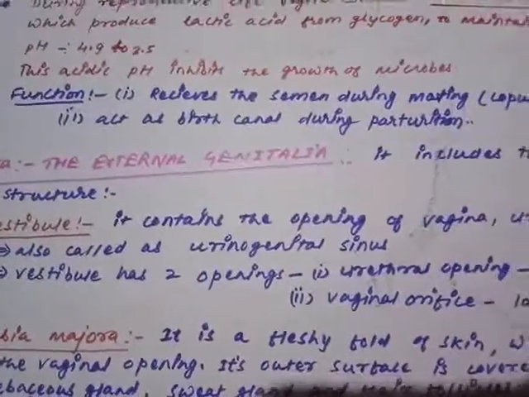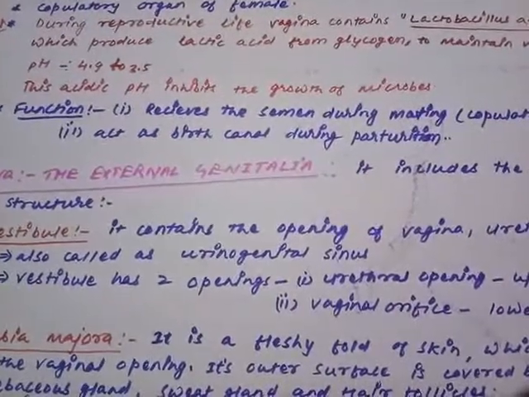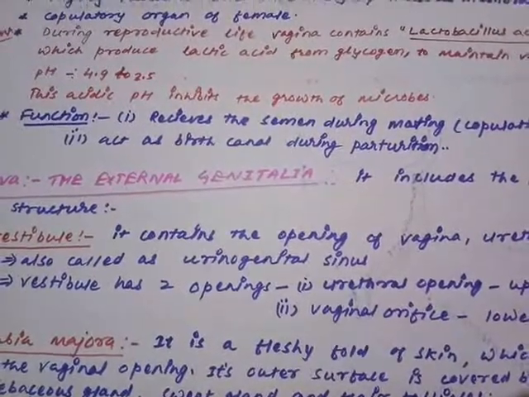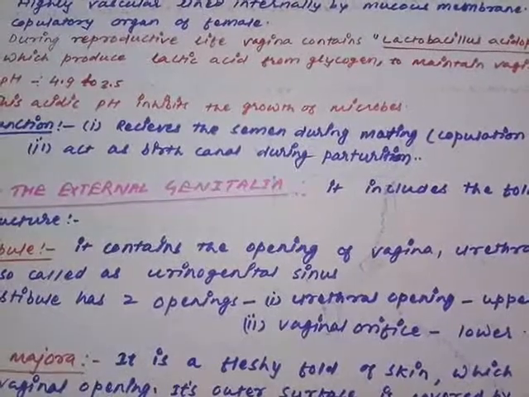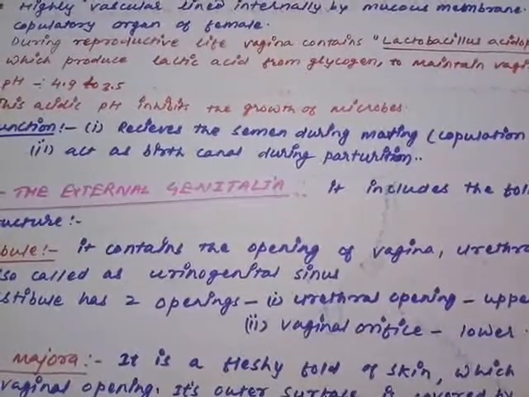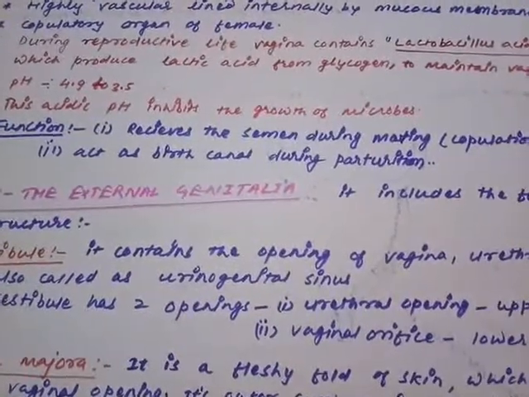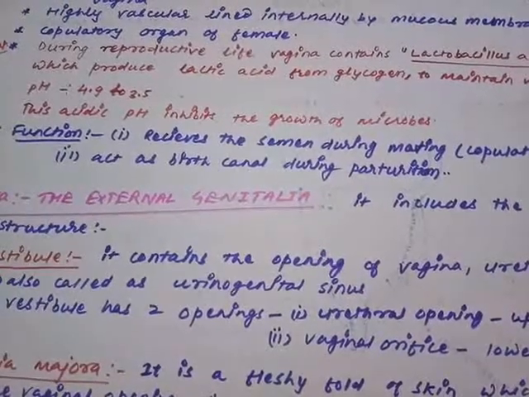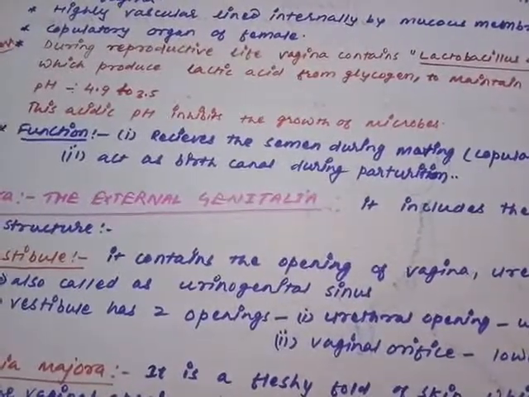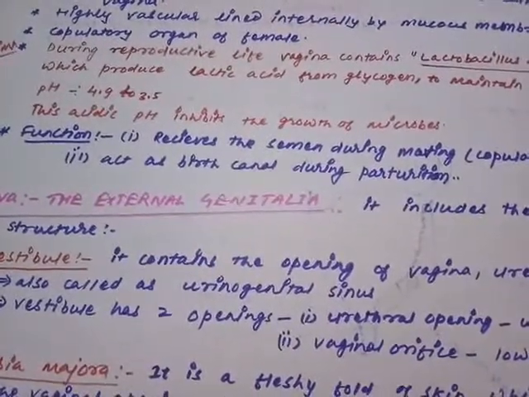If we discuss the basic function of the vagina, it works for two major functions. It works as the copulatory canal and as the birth canal. Copulatory canal means it is the tube-like structure which receives the penis during copulation, and at that time it receives the semen from the penis. It receives the semen along with the sperm, which aids the process of fertilization.